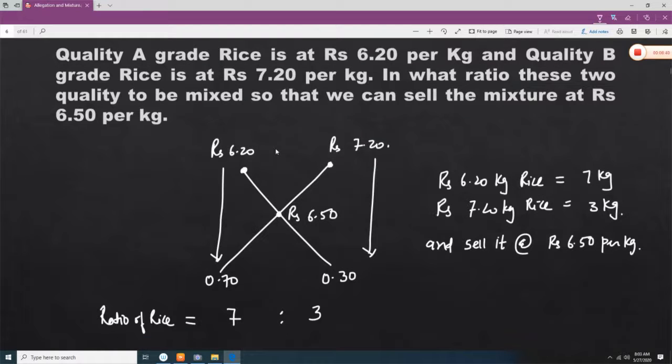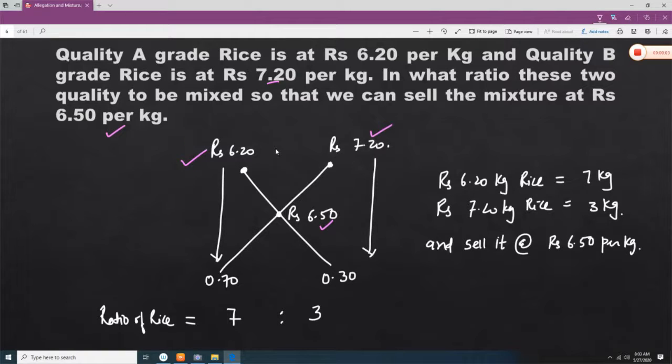Next example, quality A grade rice is at rupees 6.20 per kg and quality B grade rice is rupees 7.20 per kg. In what ratio should these two qualities be mixed so that we can sell the mixture at rupees 6.50 per kg? So 6.50 will be here.